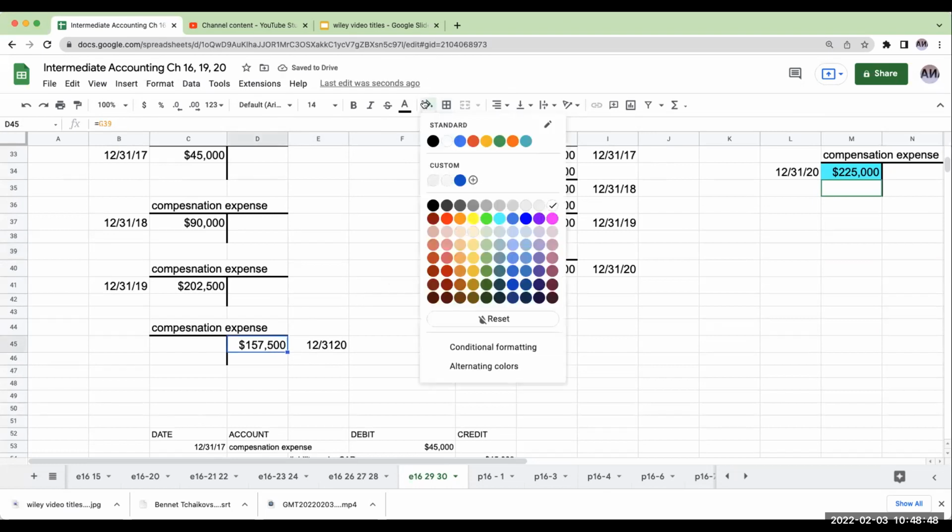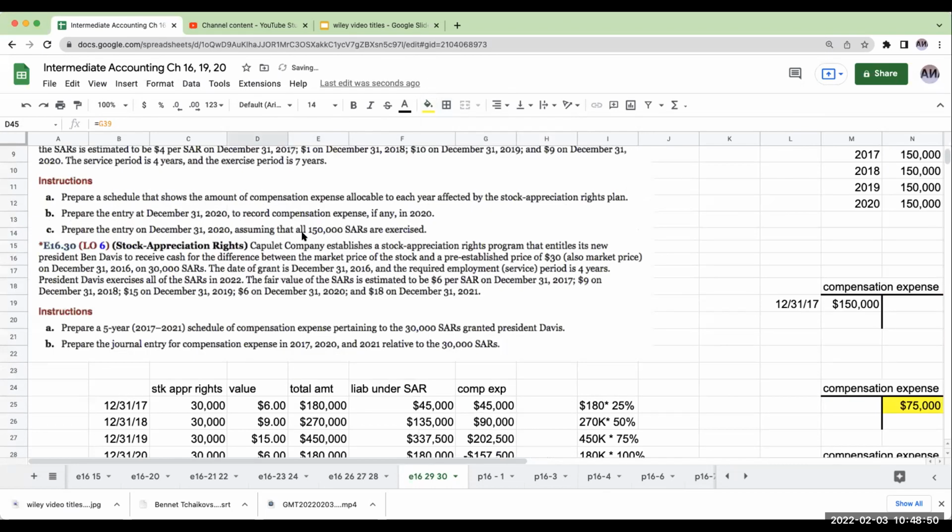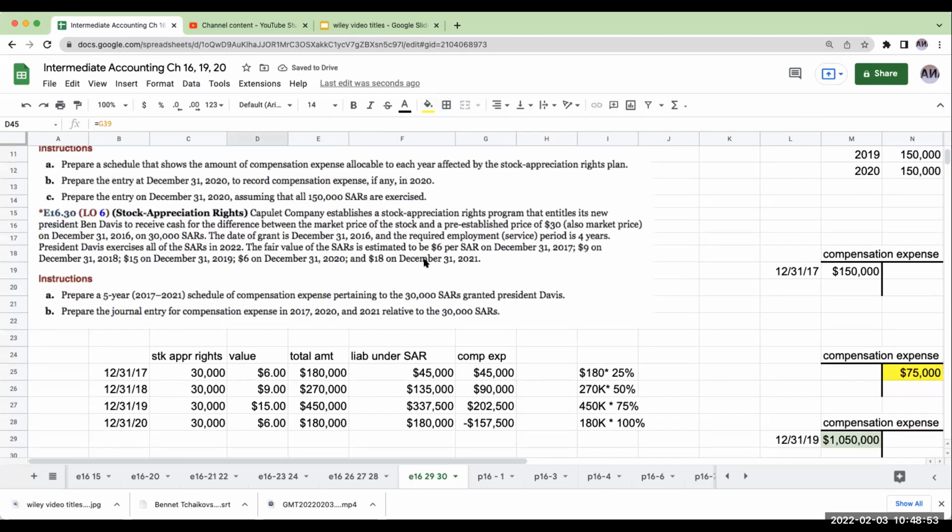Okay, so the next thing it tells us over here is that once the employee has vested in their stock appreciation rights, it really depends on what's triggering them, whether they have to exercise within a certain period of time. So if we look at this a little bit more carefully, prepare a 5-year schedule. So the service period is 4 years. So they have fully vested. Okay. Part employment period is 7 years.